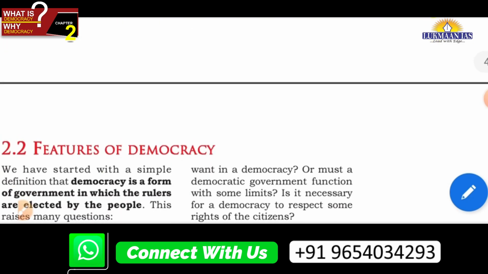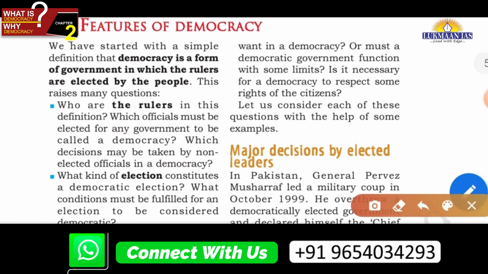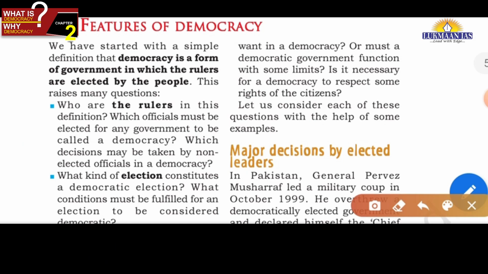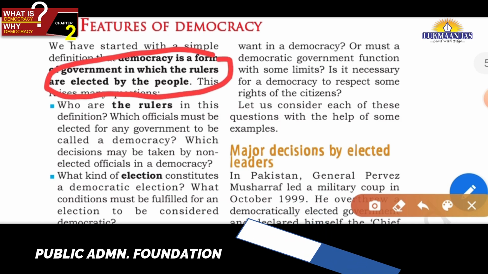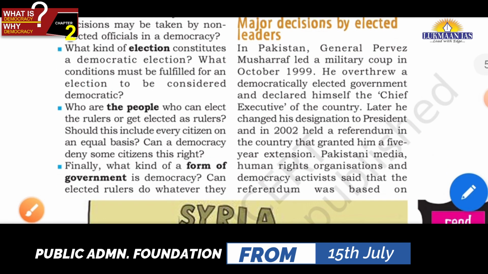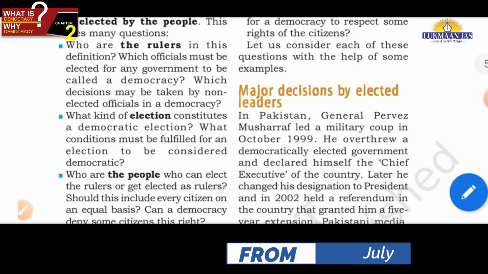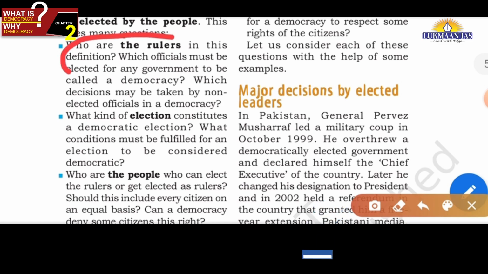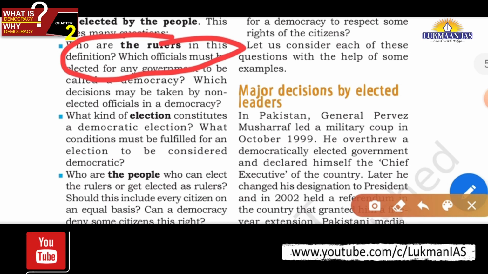For that, friends, we will see the features of a democracy, and we will be taking examples given in this book. Democracy is a form of government in which rulers are elected by the people, but there are other riders also, 4 or 5 riders. The first rider is: who are the rulers in this definition? If the rulers elected by the people are not enjoying the major decision making power, then this definition that rulers are elected by people has no significance.